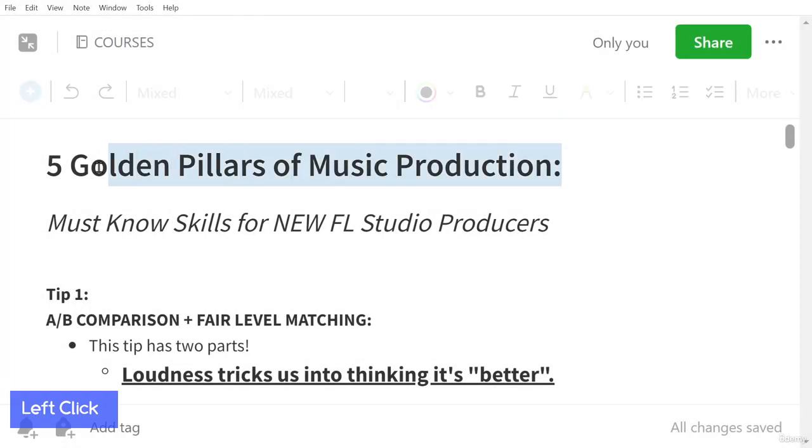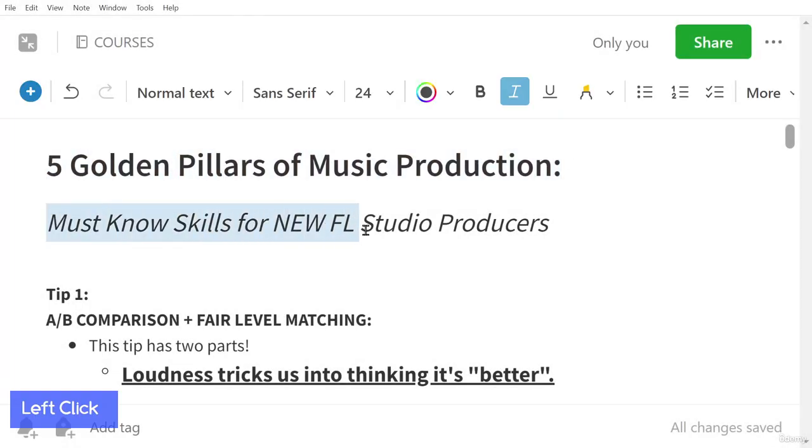All right, so welcome to 5 Golden Pillars of Music Production. These are some must-know skills if you really want to advance as an FL Studio music producer, okay? This stuff applies to any DAW that you use, but you guys know that I teach on FL Studio, okay?